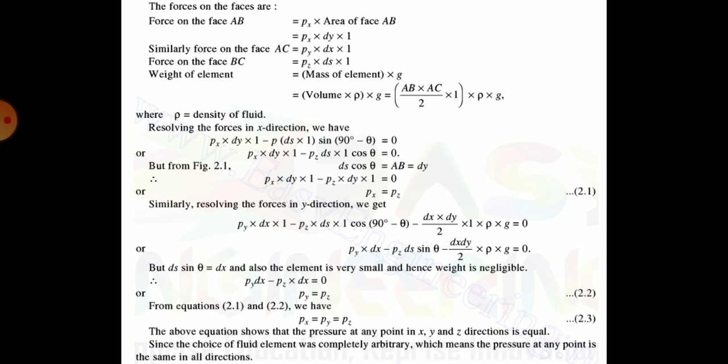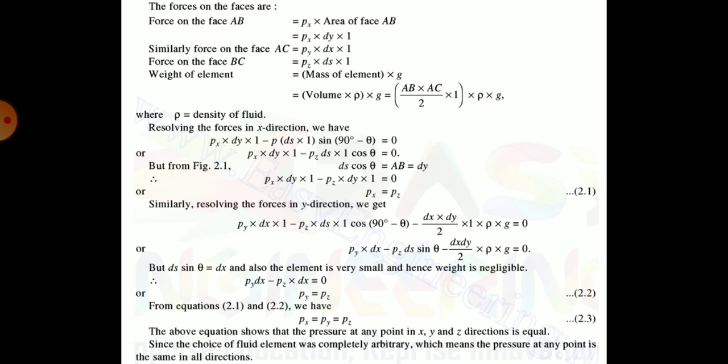But ds sin theta is equal to dx, and the element is very small, and hence the weight is negligible. Therefore, Py into dx minus Pz into dx is equal to 0, that is Py is equal to Pz. Therefore, from these two equations, forces in x direction and in y direction, we get Px is equal to Py is equal to Pz.